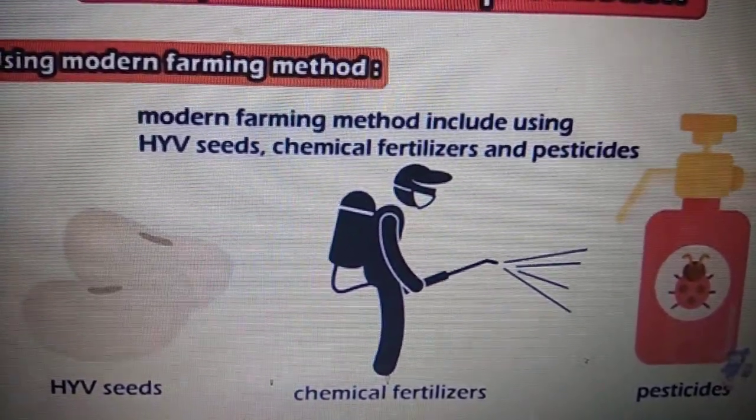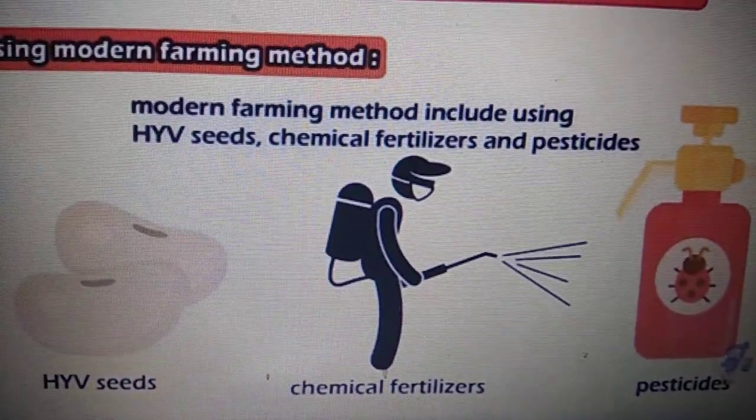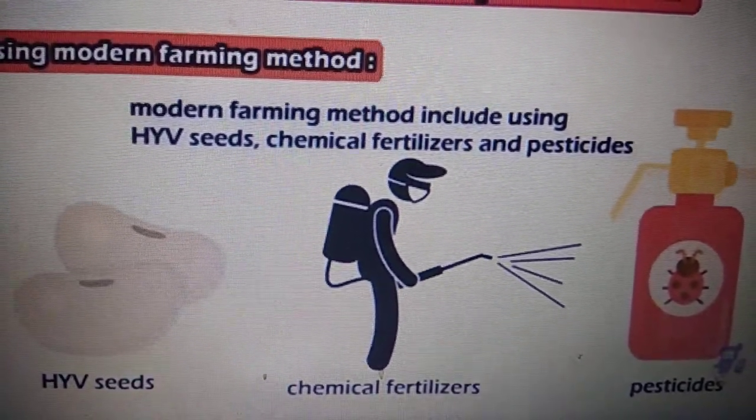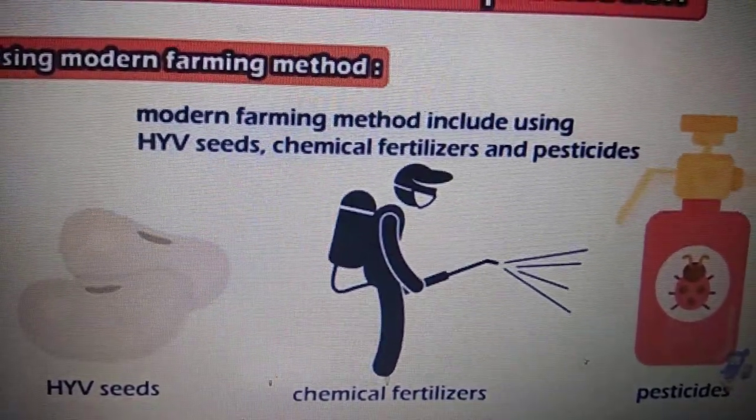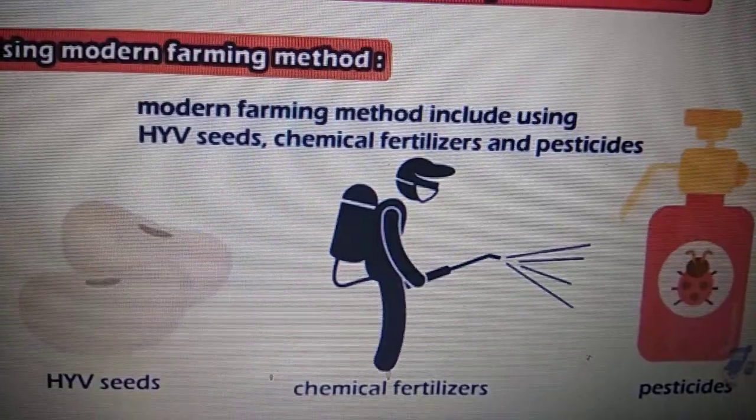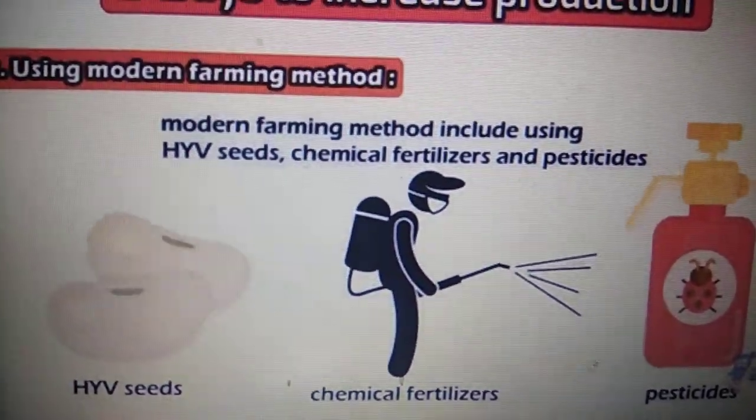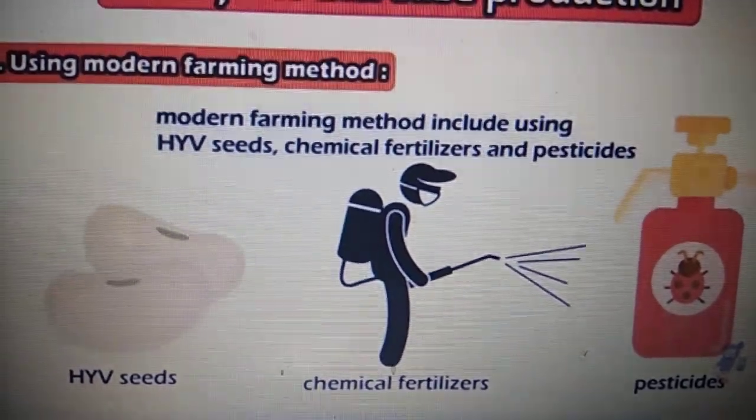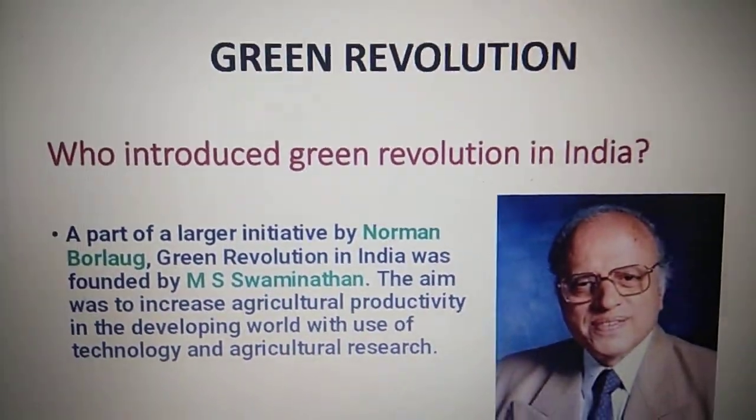We were struggling with how to increase the production, and all this happened because of the Green Revolution. With the help of the Green Revolution, when we use HYV seeds, that is high yielding variety seeds, chemical fertilizers and pesticides, we got more and more production of food crops in our country. So now let me tell you briefly, what was the Green Revolution? Children, you must know who introduced the Green Revolution in India.